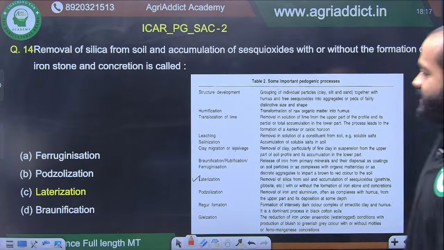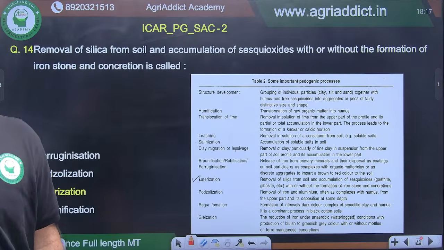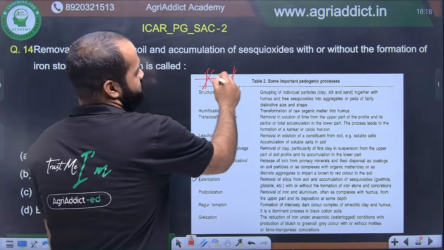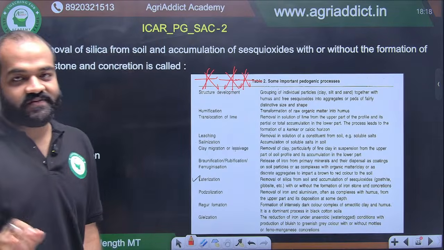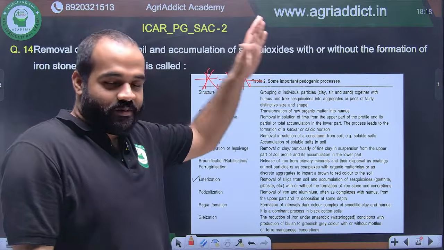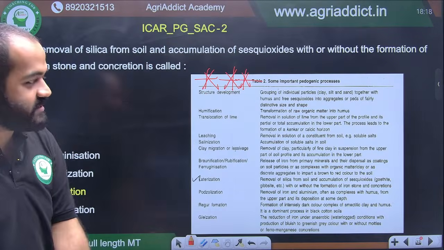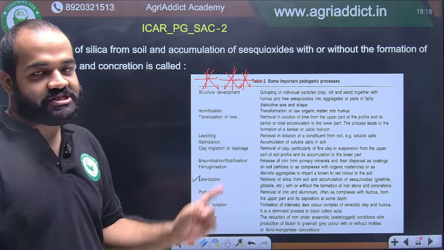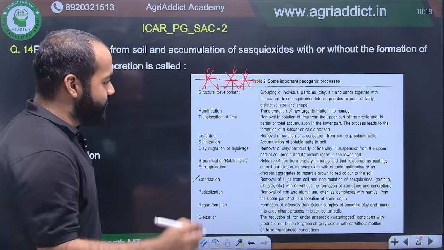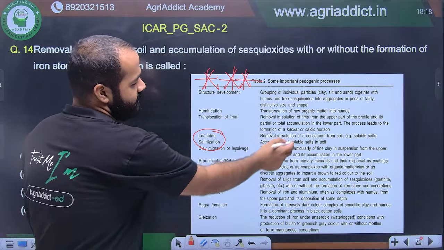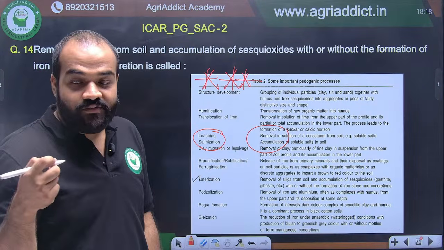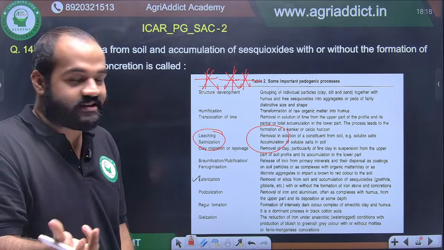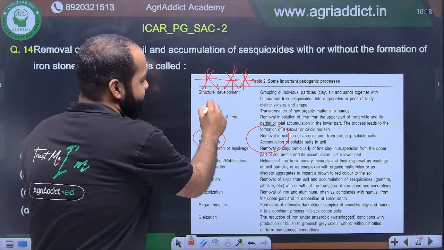All right. I was telling you, like 2 or 3 of the most important tables, usme this is one. This table is most important. This is present in the last page of that soil formation chapter in the old ISSS, जो green ISSS है, उसमें जाके ये table पढ़ना. This is very important. In all the PYQs, यहाँ से 2, 3, 4 question तो mandatory है. Mostly they will give the name of the process and they will give the definition in match the following. And they will omit such words so carefully that you will get very confused. I myself got confused. So be very thorough with this table only.